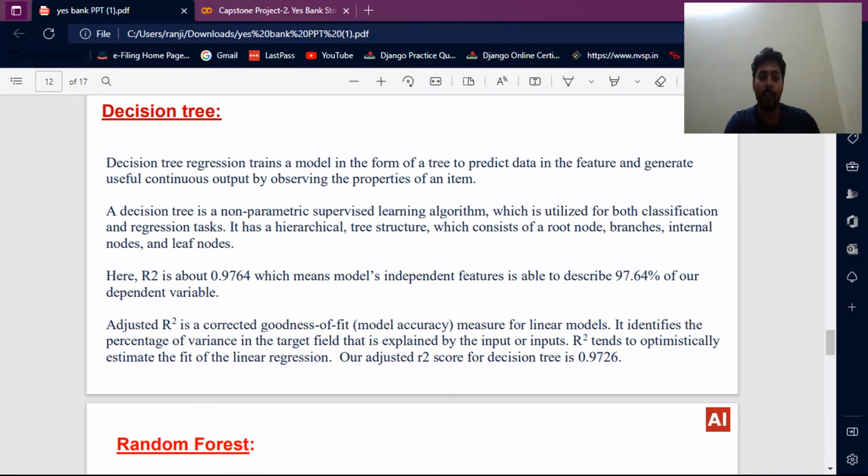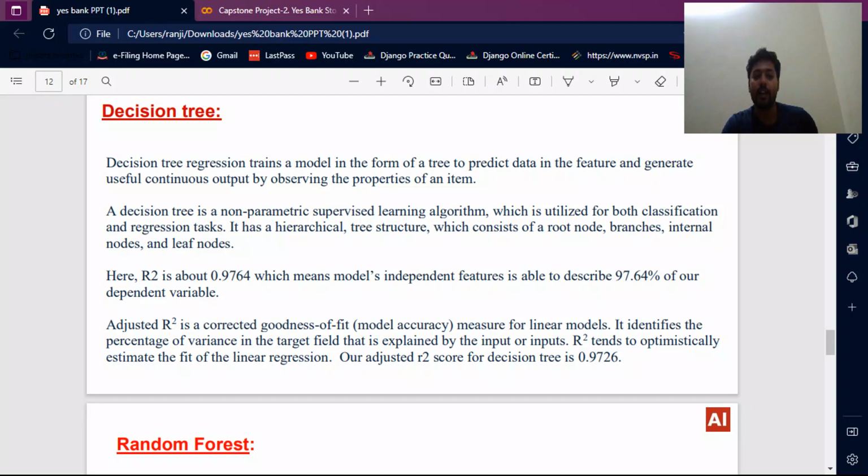Then decision tree. Decision tree regression trains a model in the form of a tree to predict data in the future and generates useful continuous output by observing the properties of an item. A decision tree is a non-parametric supervised learning algorithm which is used for both classification and regression tasks.